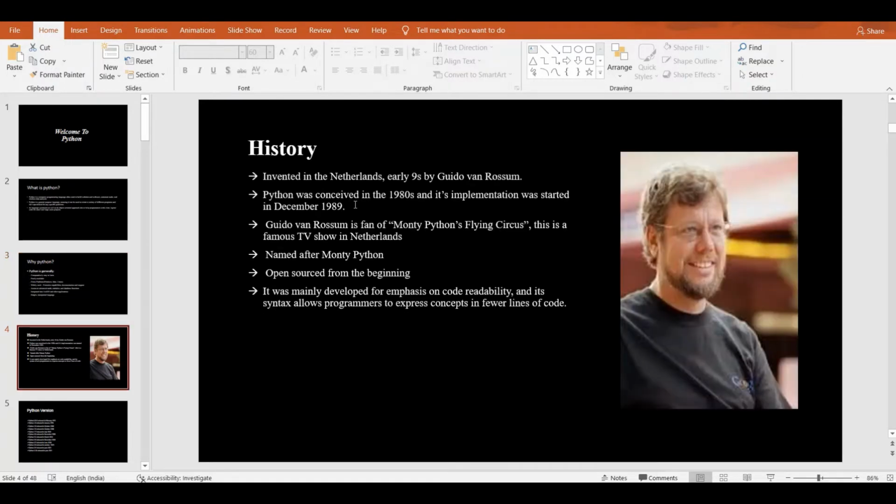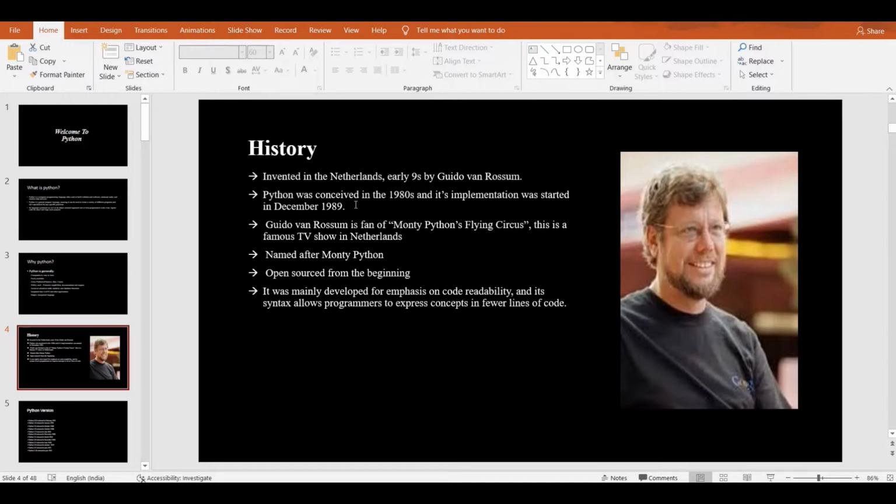So let's move into the history of Python. Python was developed in the Netherlands in the 1980s. It was invented by Guido van Rossum, who invented Python at the initial stage, and the name was taken from a cartoon television show, Monty Python's Flying Circus.